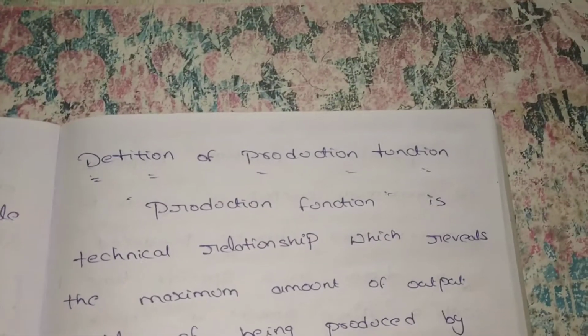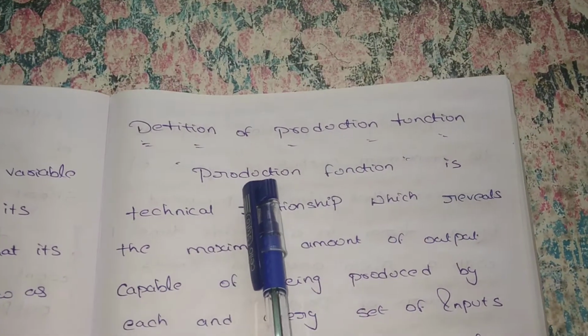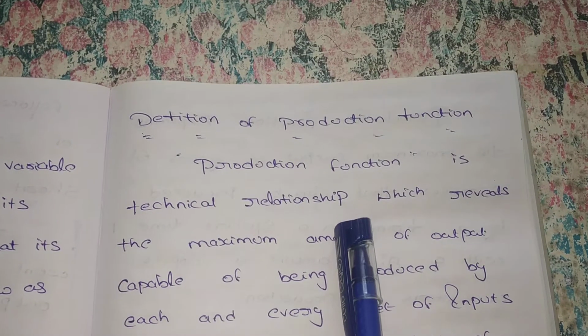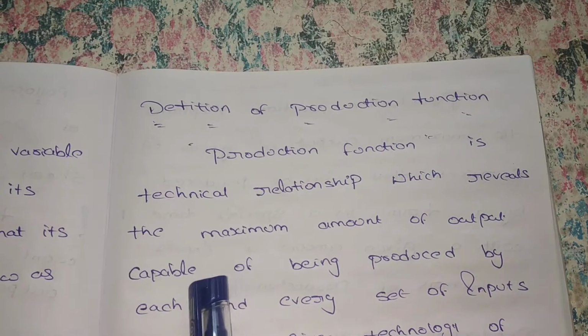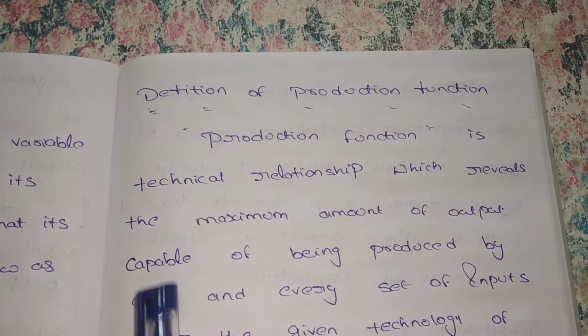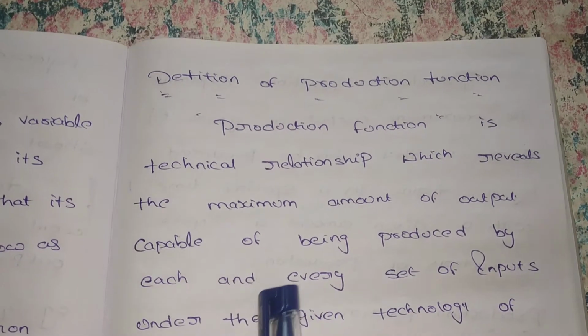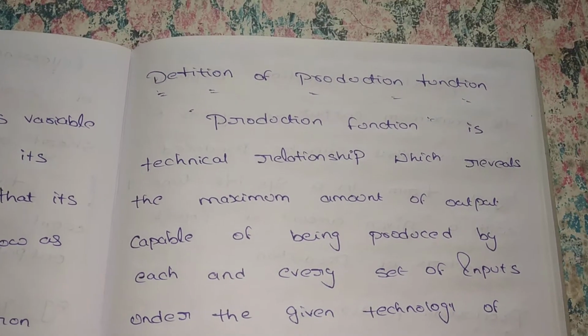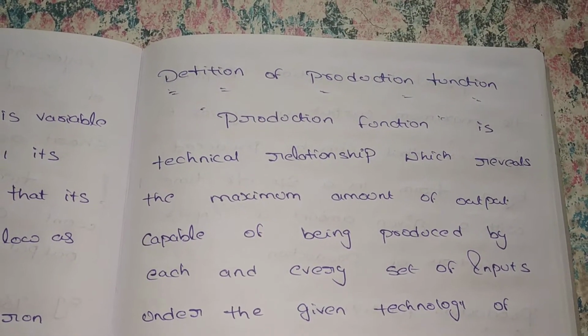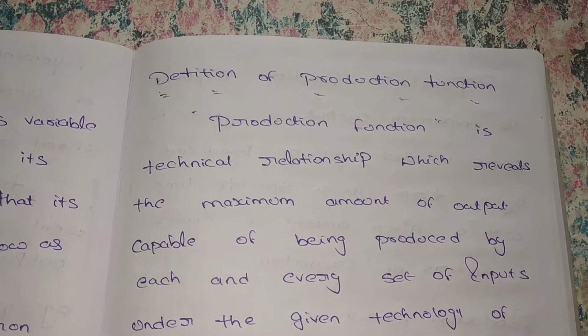Next, the definition of the production function. Production function is a technical relationship which reveals the maximum amount of output capable of being produced by each and every set of input. It shows the maximum amount of output. It says how much maximum we receive.